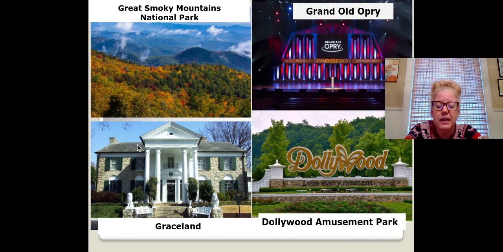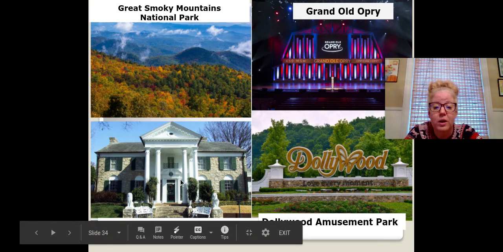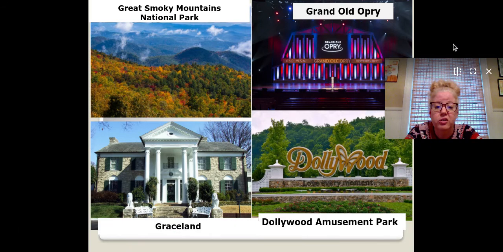And there's Graceland, which was Elvis Presley's home for many years. So we got to see his birthplace, and now we're seeing where he lived for many years while he lived in Tennessee. His house was called Graceland.